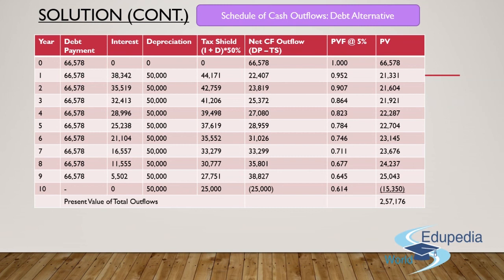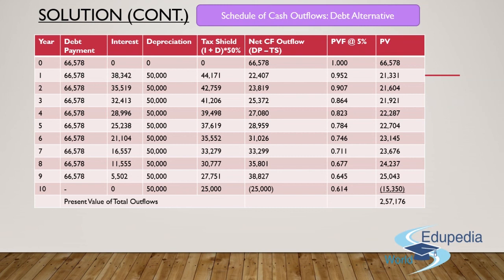First column is the year. Second column is the amount of installment that I'm paying off, debt payment. So that is same in each of the next 10 years, that is 66,578 rupees. Coming to the third column, it states the calculation of the interest which we did in our last schedule of debt payment, which we have just completed.